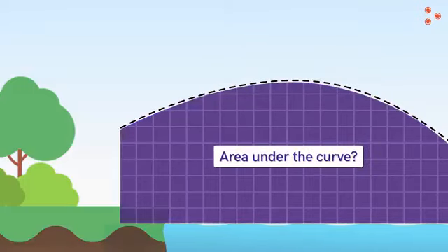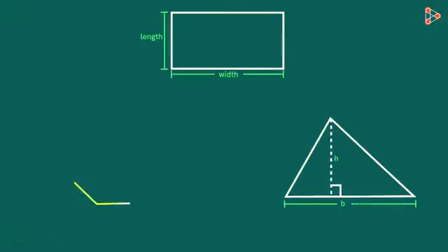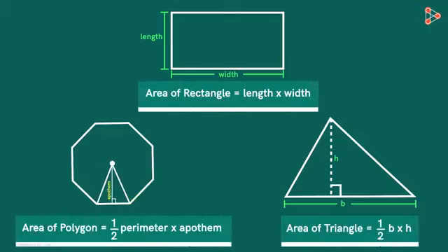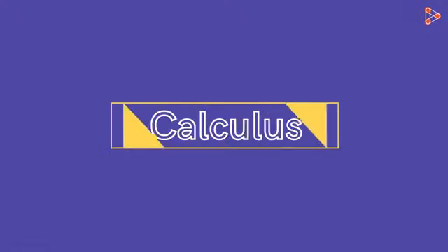You would have guessed by now that calculus helps us to find the answer. We know the area of simple shapes like rectangles, triangles, polygons, and so on. Here are the formulas. This is easy because straight lines are involved. But the shapes that we encounter in our daily lives are not that simple, as curves are involved. That's where calculus comes into the picture.